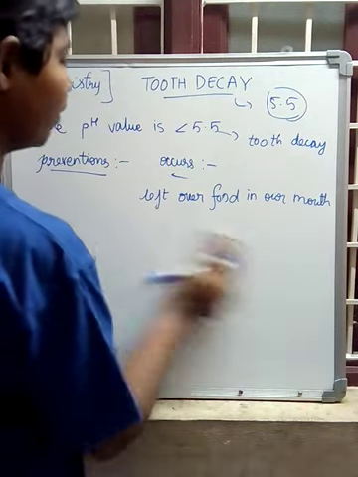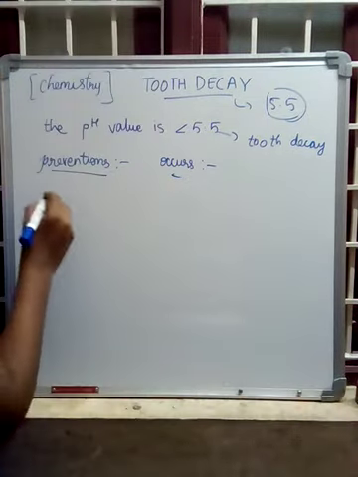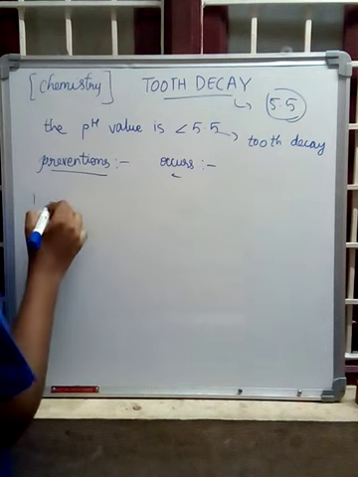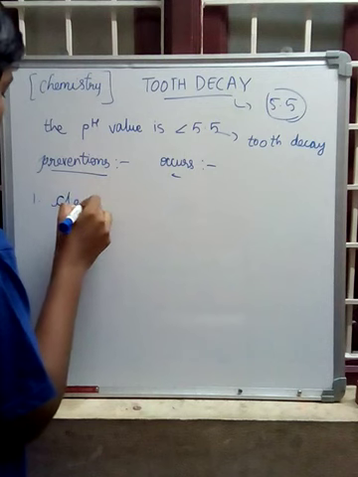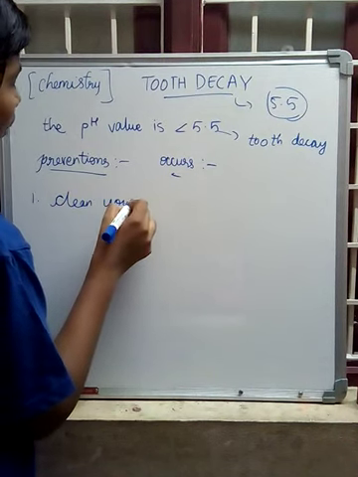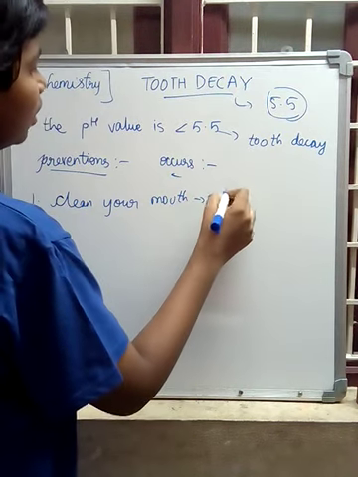Tooth decay preventions. How to prevent getting tooth decay? First one, clean your mouth after eating food.